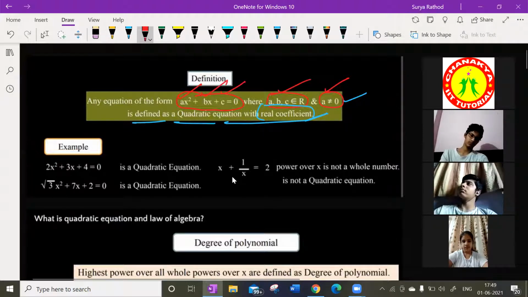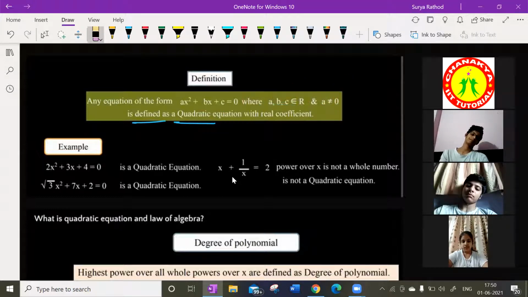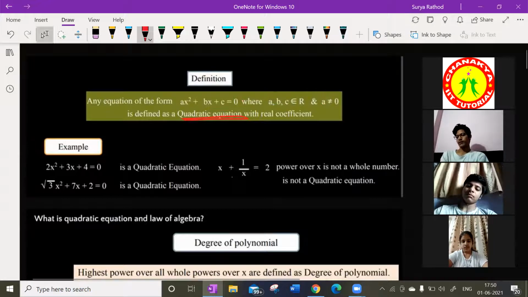So if you find an equation in the form of ax square plus bx plus c is equal to 0, where a, b, c belong to real numbers and a is not equal to 0, then that is called what? Quadratic equation. Understood, guys? Yes or no? You should talk.